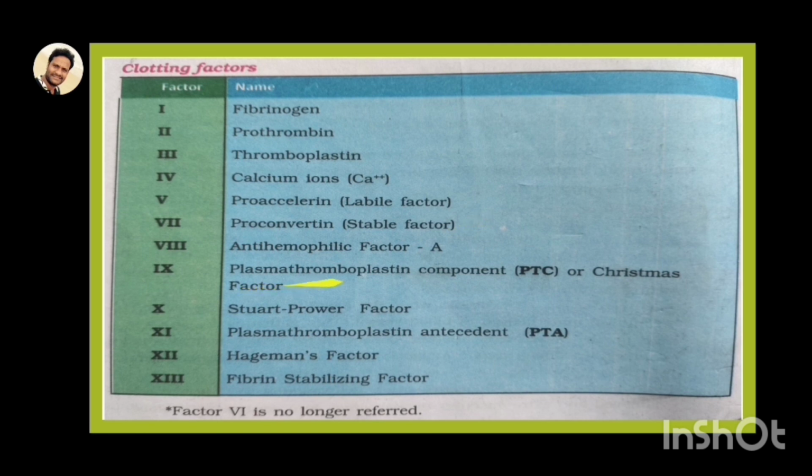The next one is the anti-hemophilic factor, the eighth. The ninth is called plasma thromboplastin component, also called Christmas factor, the second factor in the intrinsic pathway. The 10th is called Stuart-Prower factor, the 11th is plasma thromboplastin antecedent, and the 12th is Hageman factor, the first factor in the intrinsic pathway. And the final one is the fibrin stabilizing factor. So this is the end of blood clotting. After that, in the next class we will